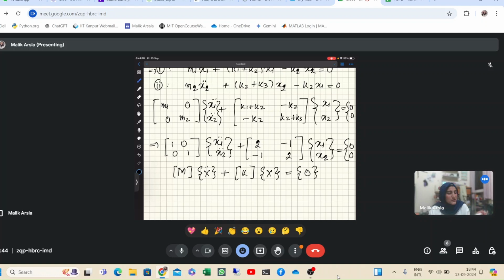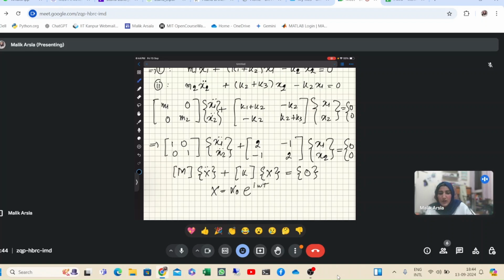Now for this sort of system, we propose a solution x is equal to X sine omega t, or we can propose a solution x is equal to x naught into e to the power i omega t.